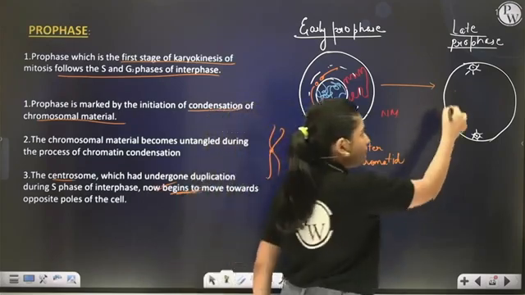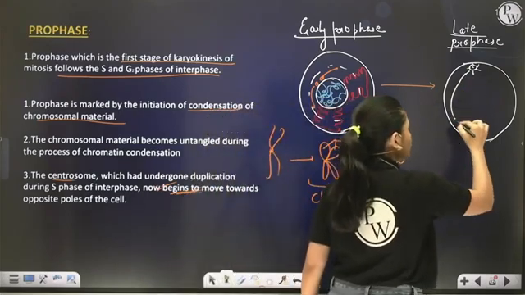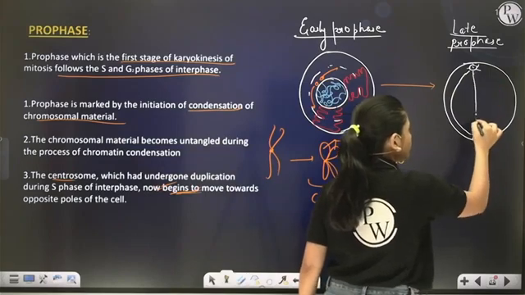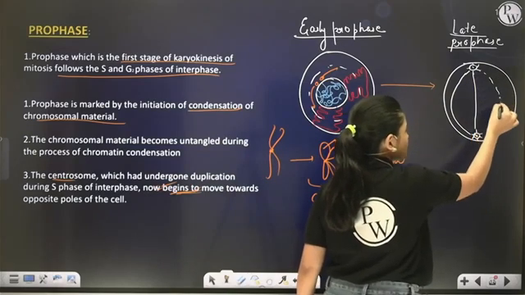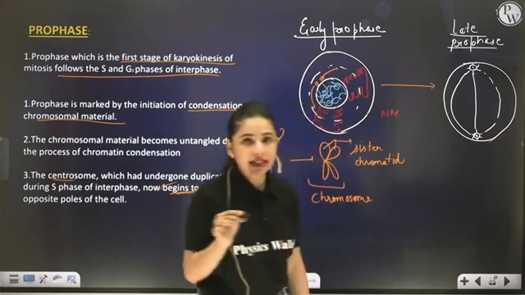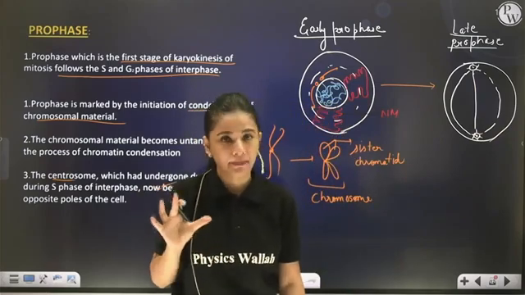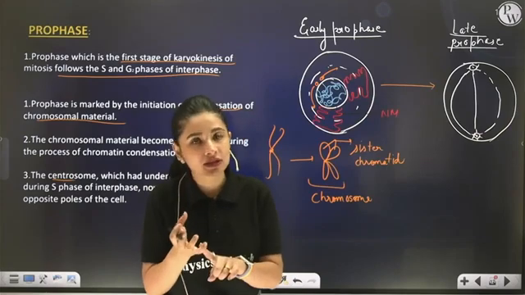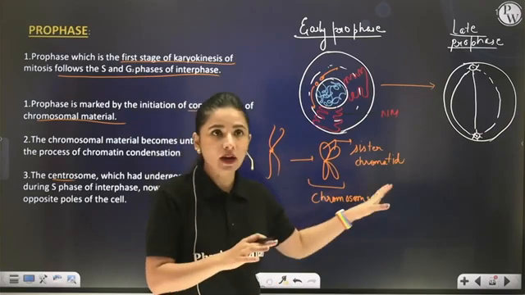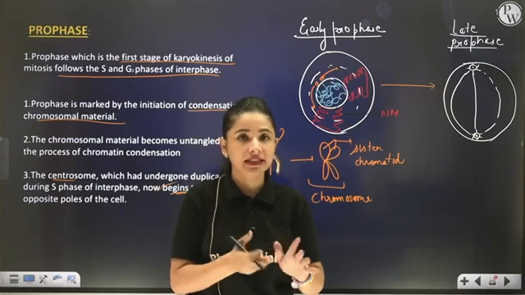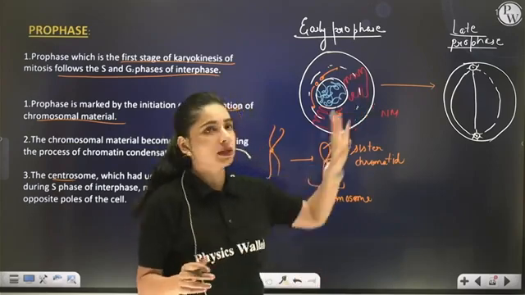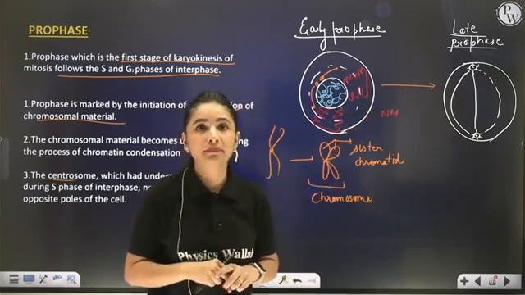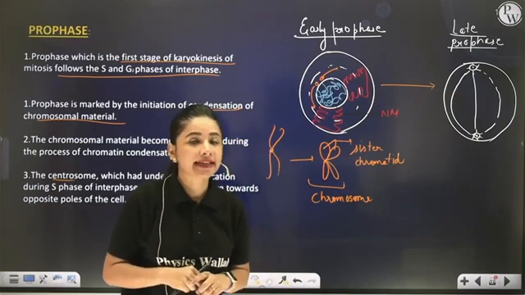These asters help in the attachment of spindle fibers, which are also made up of microtubules. So asters as well as spindle fibers together make the mitotic apparatus. Clear? Nuclear membrane, centrosome and other cell organelles will get disintegrated. They will not appear towards the late prophase or the beginning of early metaphase.